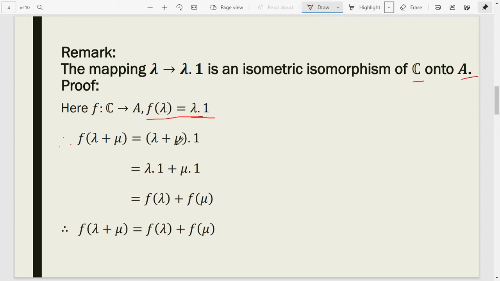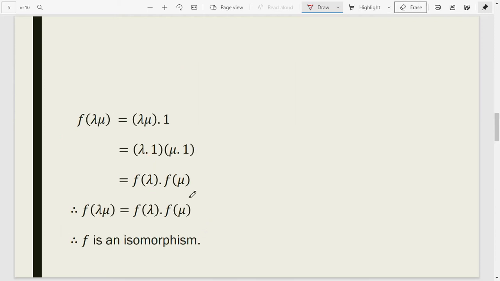Now (λ plus μ)·1 is equal to λ·1 plus μ·1. So this is equal to f(λ) plus f(μ), because λ·1 is equal to f(λ) and μ·1 is equal to f(μ). So f(λ plus μ) is equal to f(λ) plus f(μ).